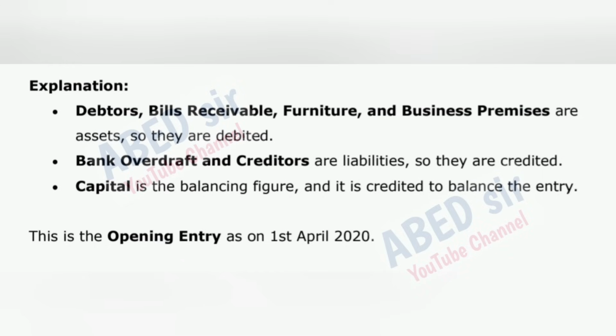Explanation. Debtors, bills receivable, furniture, and business premises are assets, so they are debited. Bank overdraft and creditors are liabilities, so they are credited. Capital is the balancing figure, and it is credited to balance the entry. This is the opening entry as on 1st April 2020.